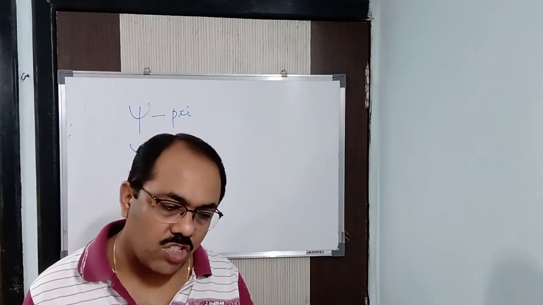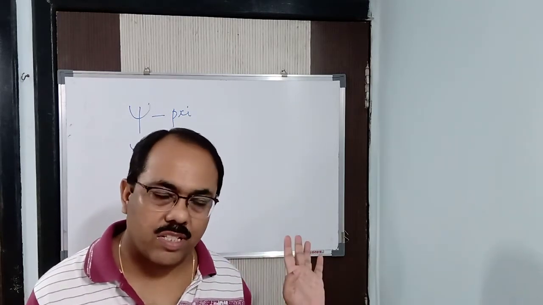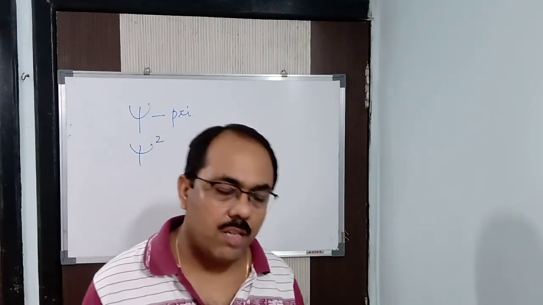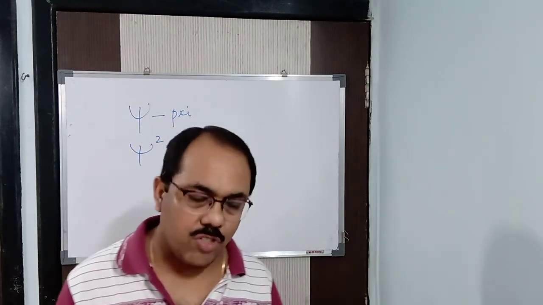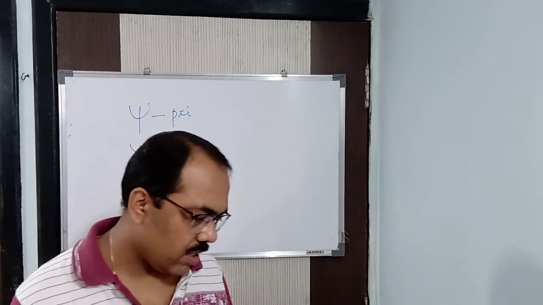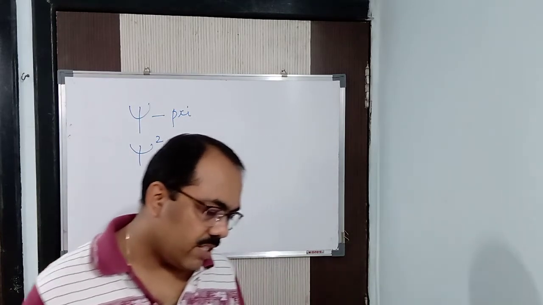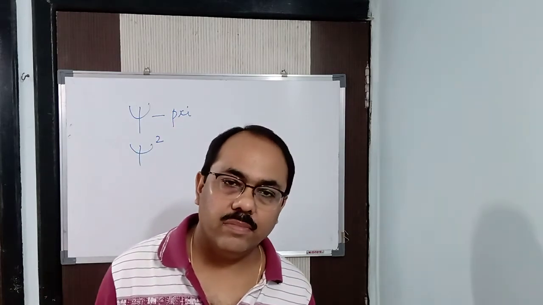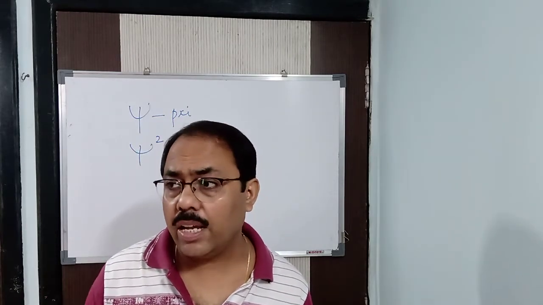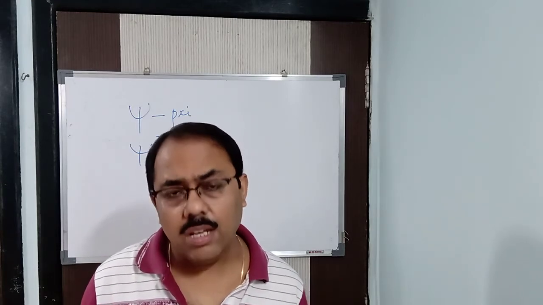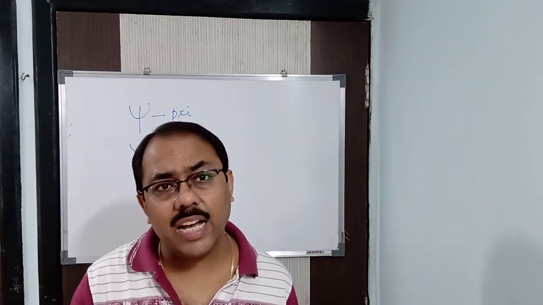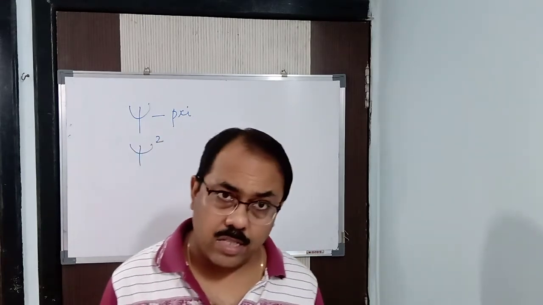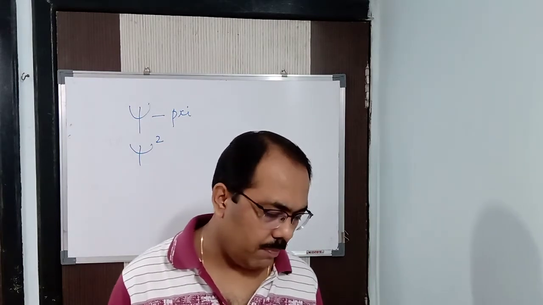Try to understand, I am talking about the modern atomic theory. We have to find the position of the electron, so psi has no physical significance. It has a physical significance when you take psi square, which was said by Schrödinger. The psi square at any point gives the probability of finding the electron at that point. It gives a probabilistic picture, that is, the probability of finding the electron at that point, the density of the electron cloud at that particular point.